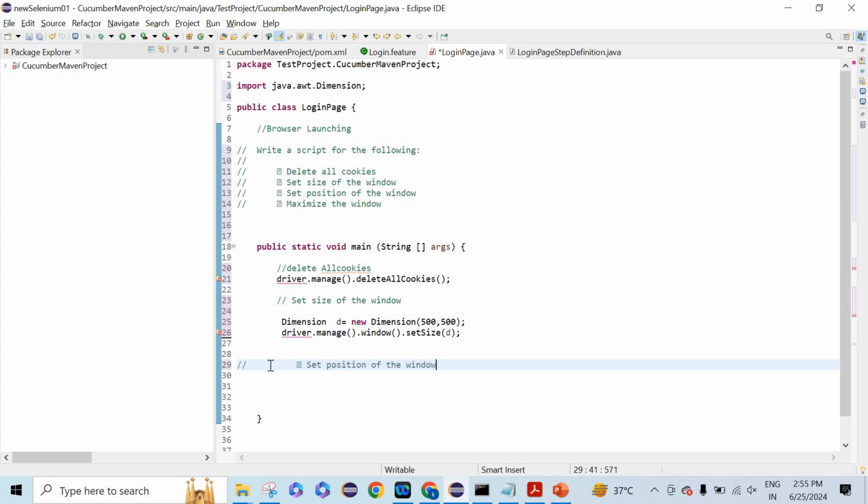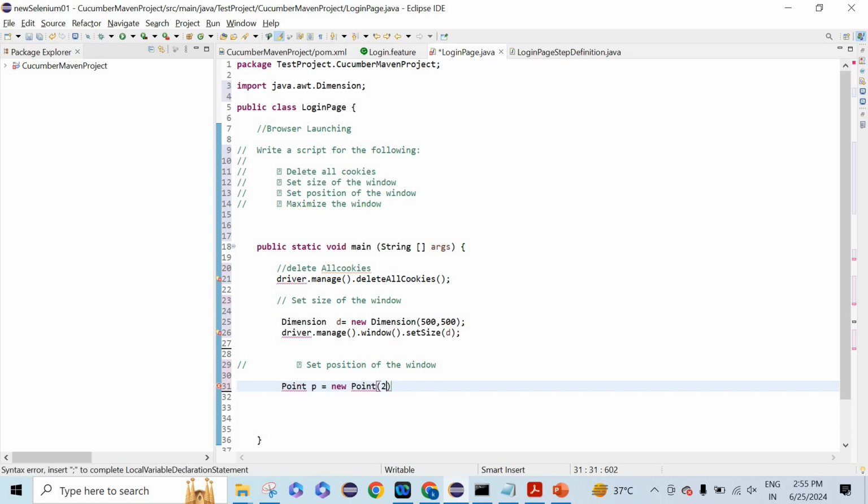How will we set the position of the window? For that we will also be using a different class, a Point class. Point p = new Point(), and then what is the size. Similarly to how we use dimensions, you can have 250, so length or breadth you can set it. Maybe 250 we have set it here.